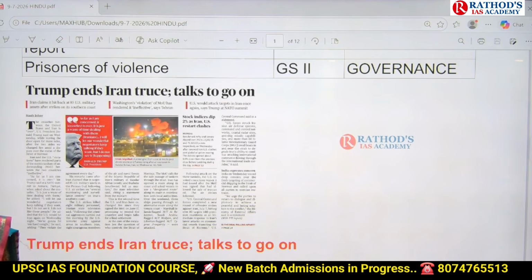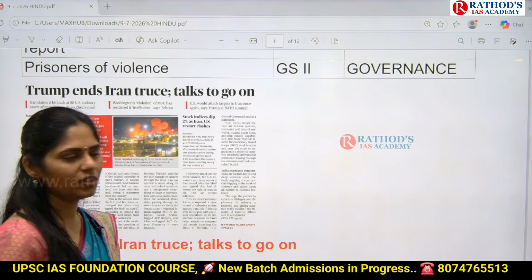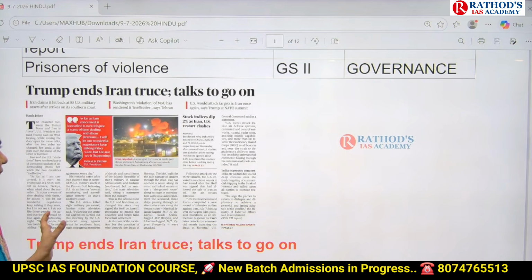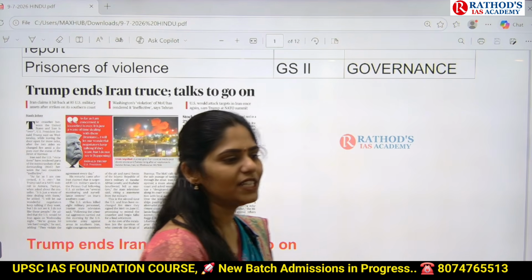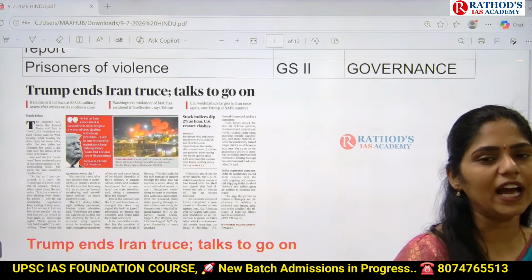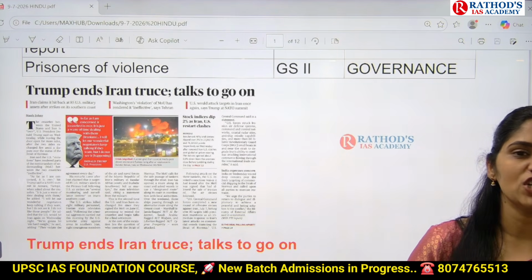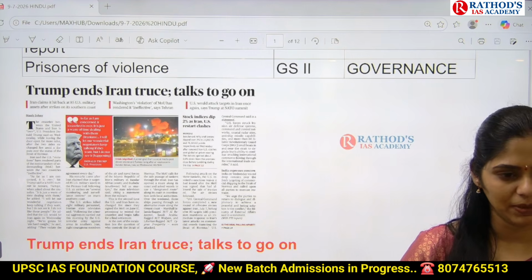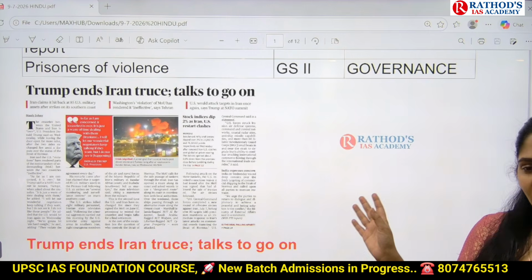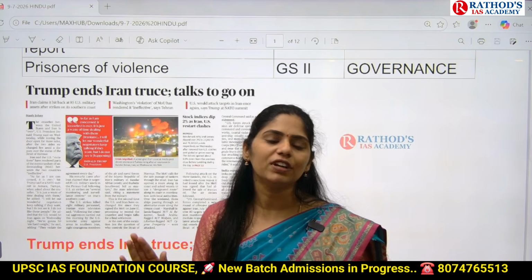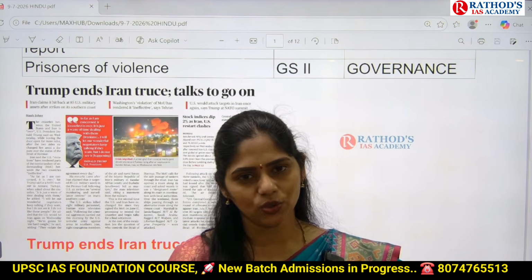Okay, so how can UPSC frame a question? Recently, US said that the ceasefire deal between Iran and US is ended. What will be the potential impact on Indian economy? So like that, UPSC will ask a question on what exactly is the impact of this end of the deal between Iran and US.